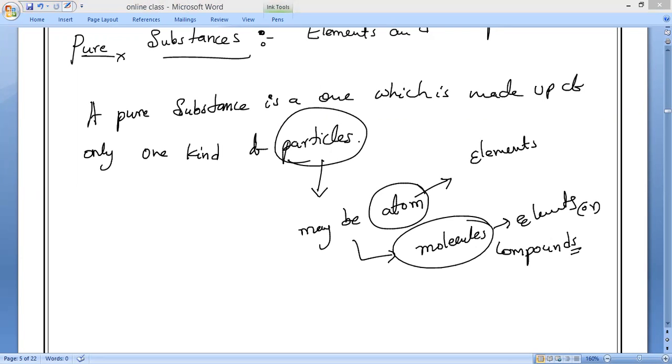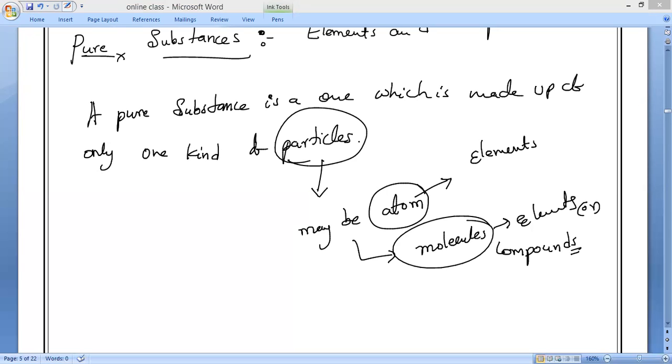Now everybody, replace particles with atoms or molecules so that we can form the new definition. What is the definition of pure substance? Everyone should say. Pure substance is one which is made up of only one kind of atoms or molecules.